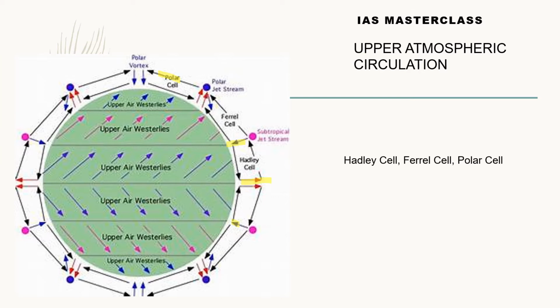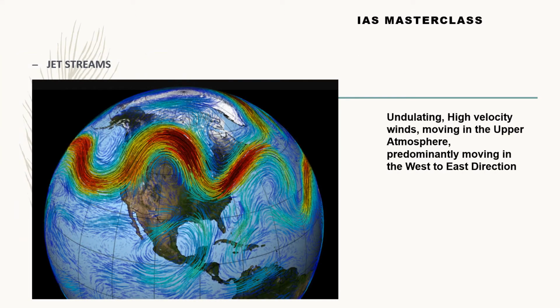Now we have all heard of jet streams. What are jet streams? See, the story goes like this. During the Second World War, when America was trying to invade Japan, fighter planes from the western coast, that is the Pacific coast of America, started their journey towards Japan. Their idea was to attack Japan. In mid-air, they suddenly realized that they were not able to move forward. It is almost like a comical situation, right? All these fighter planes were kind of stranded.